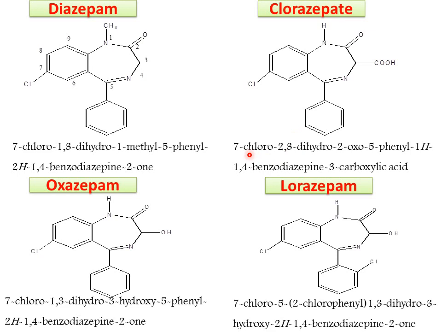What is the chemical name? 7-chloro-2,3-dihydro-2-oxo-5-phenyl-1H-1,4-benzodiazepine-3-carboxylic acid. This is the structure of clorazepate. Diazepam and clorazepate come under the category of long-acting benzodiazepines.